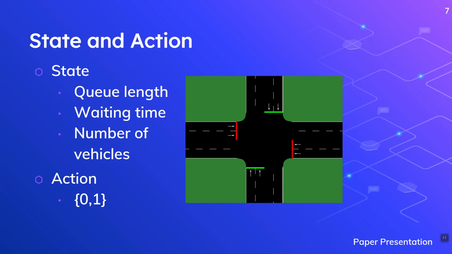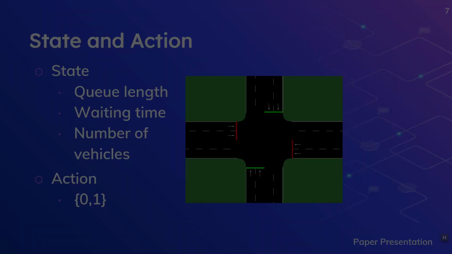In the road simulation, there can be two different phases. In one phase, the vehicles heading north and south can pass the intersection, and in the other phase, the vehicles heading east and west can pass the intersection. As there are two different phases in the traffic simulation, the agent has two different actions, 0 and 1. 0 means we will not change our current traffic phase, and 1 means we will change our current traffic phase to get to the next phase.